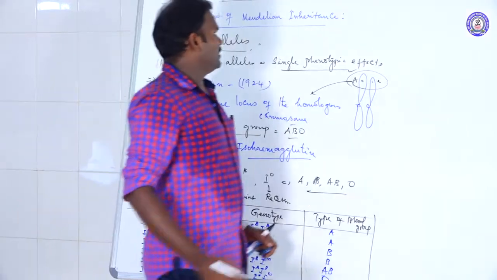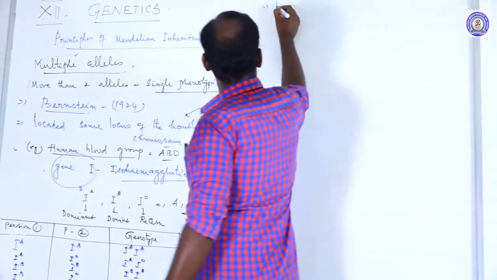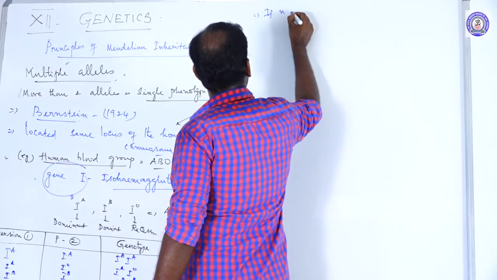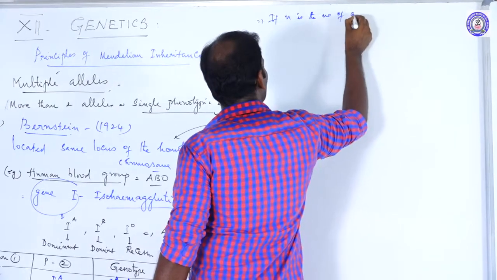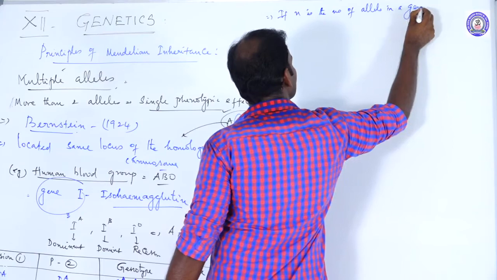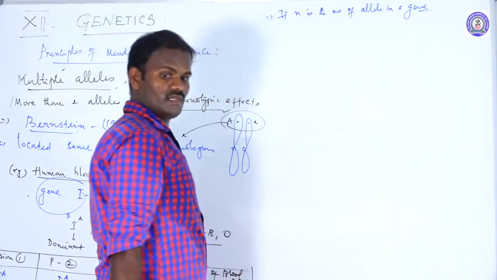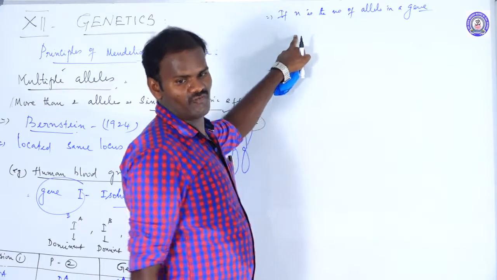See, let's understand: if N is the number of alleles in a gene, how many possible different genotypes are formed?